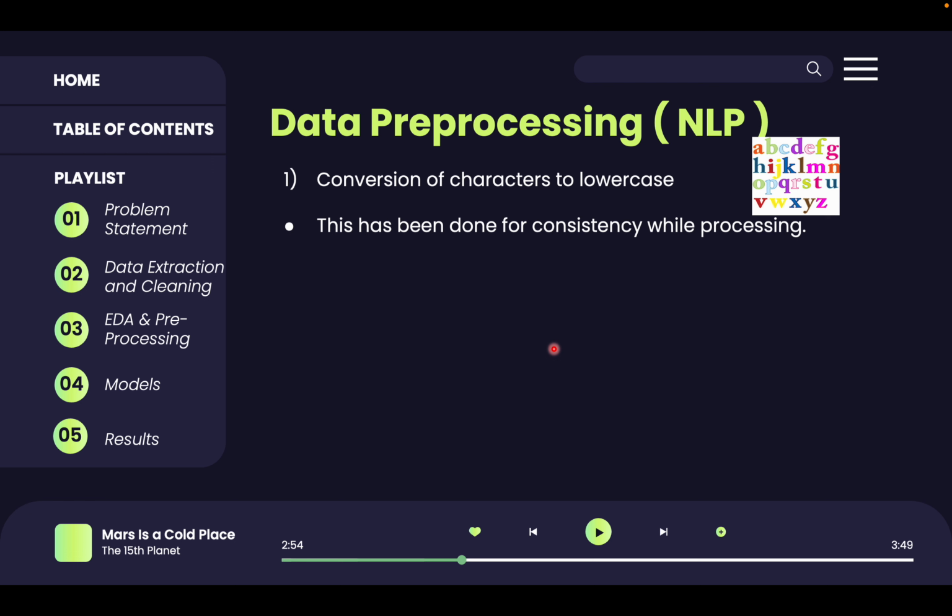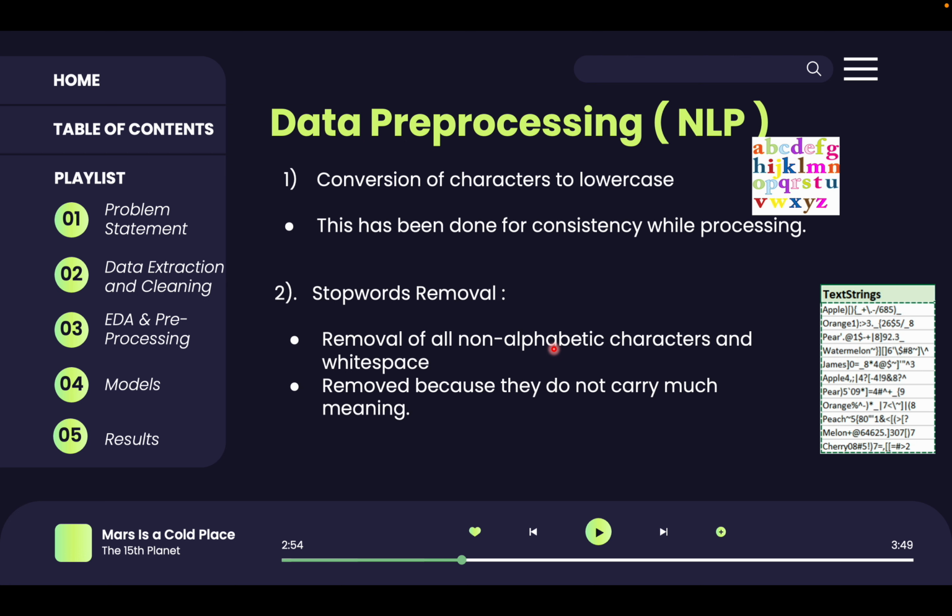Our data preprocessing steps include conversion of characters in the lyrics column to lowercase in order to increase the consistency while analysis. We have also removed the stop words, which are common words that are usually removed from text data during preprocessing because they do not carry much meaning. For our dataset, these were non-alphabetic characters, white spaces, emojis, etc.